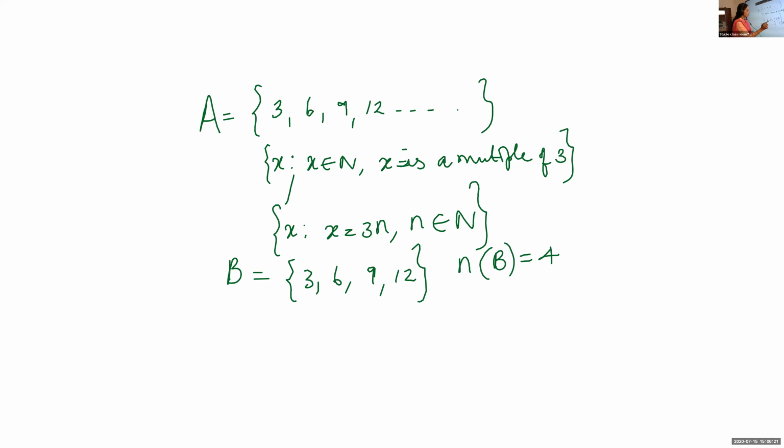Now, how will you represent B in set builder form? Krishna Chandran, can you try this one? Represent set B in set builder form.